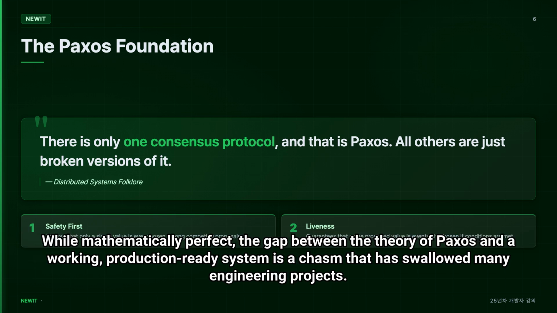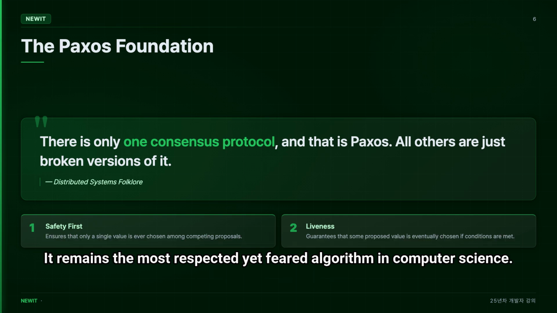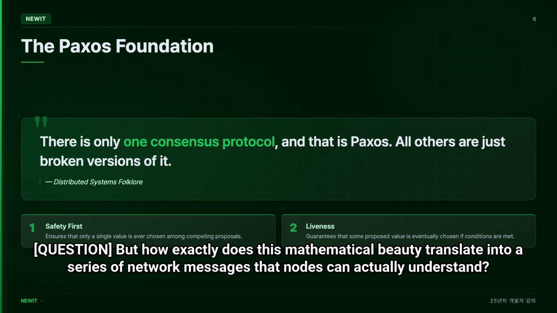While mathematically perfect, the gap between the theory of Paxos and a working, production-ready system is a chasm that has swallowed many engineering projects. It remains the most respected, yet feared algorithm in computer science. But how exactly does this mathematical beauty translate into a series of network messages that nodes can actually understand?